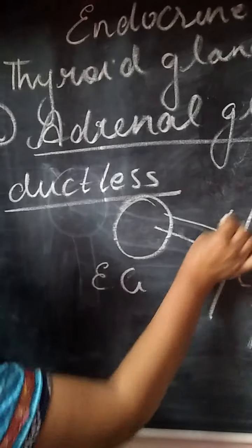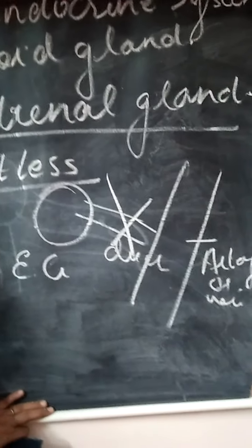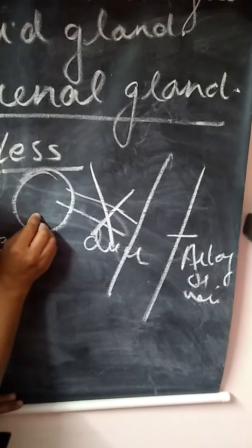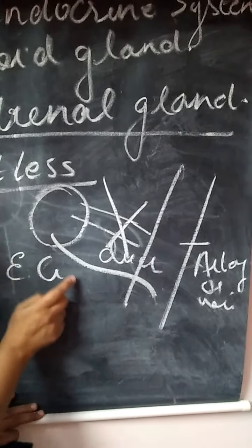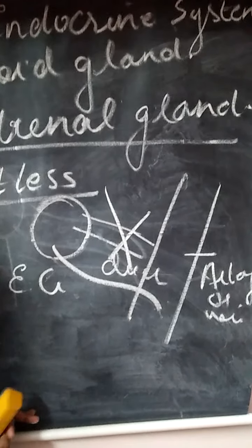Now this duct is absent in endocrine glands. It pours its secretion directly into the blood vessels. So this is known as an endocrine gland.